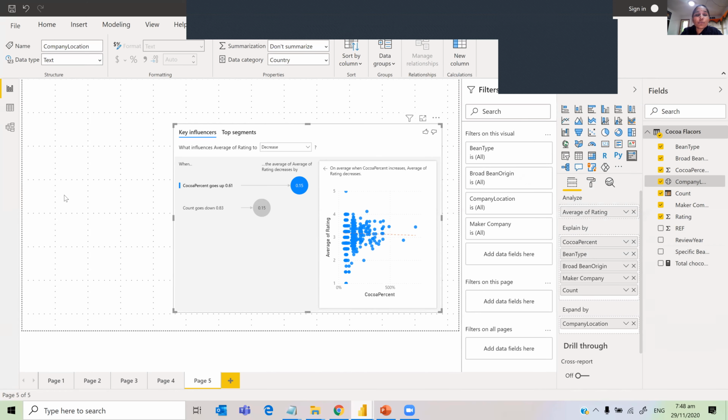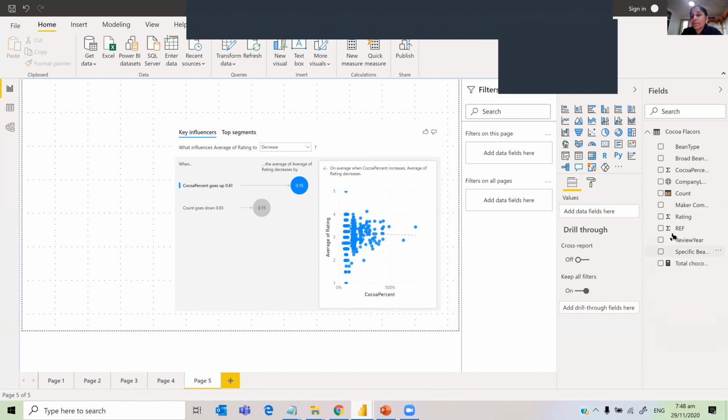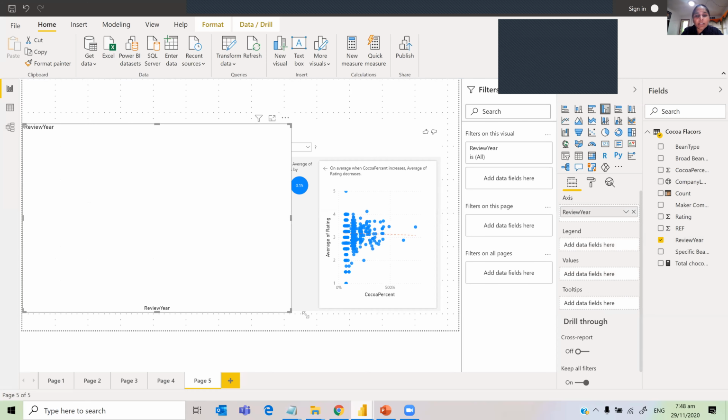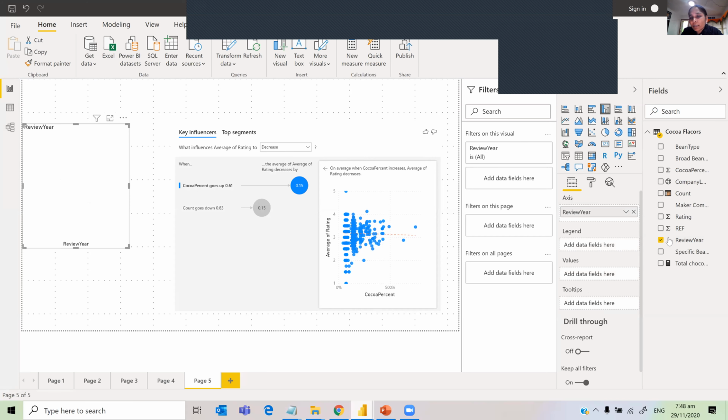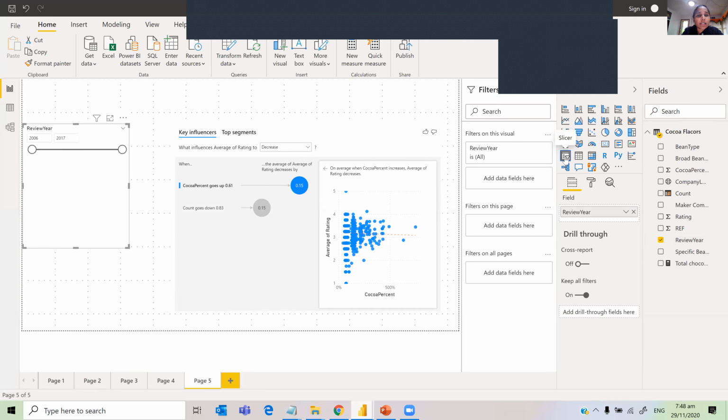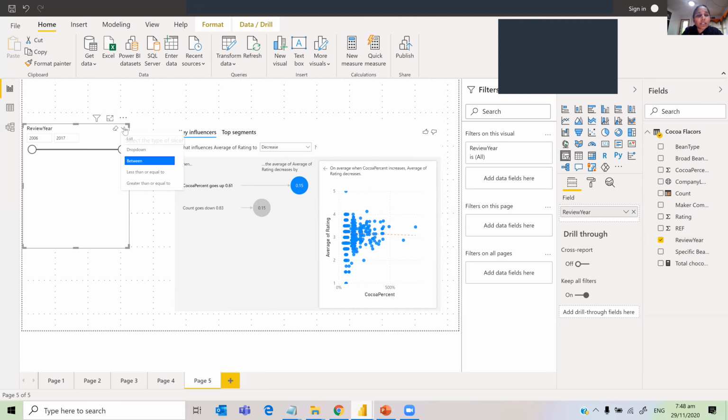We can also use the slicer here for year and see whether that is changed. So you can use slicer in conjunction with the key influencer, and see whether the factors are changing.